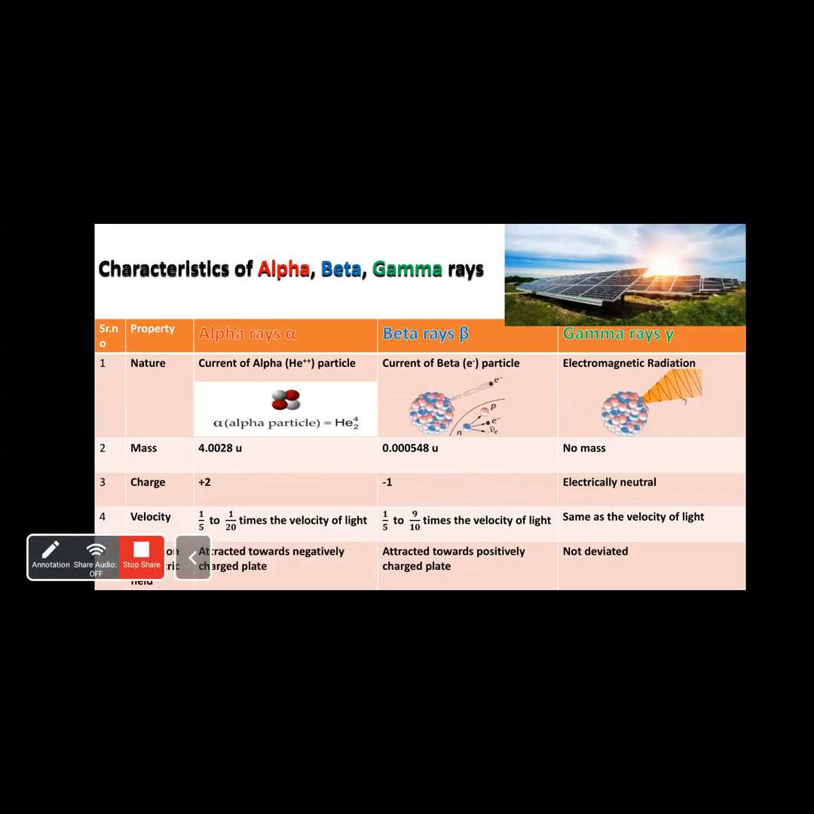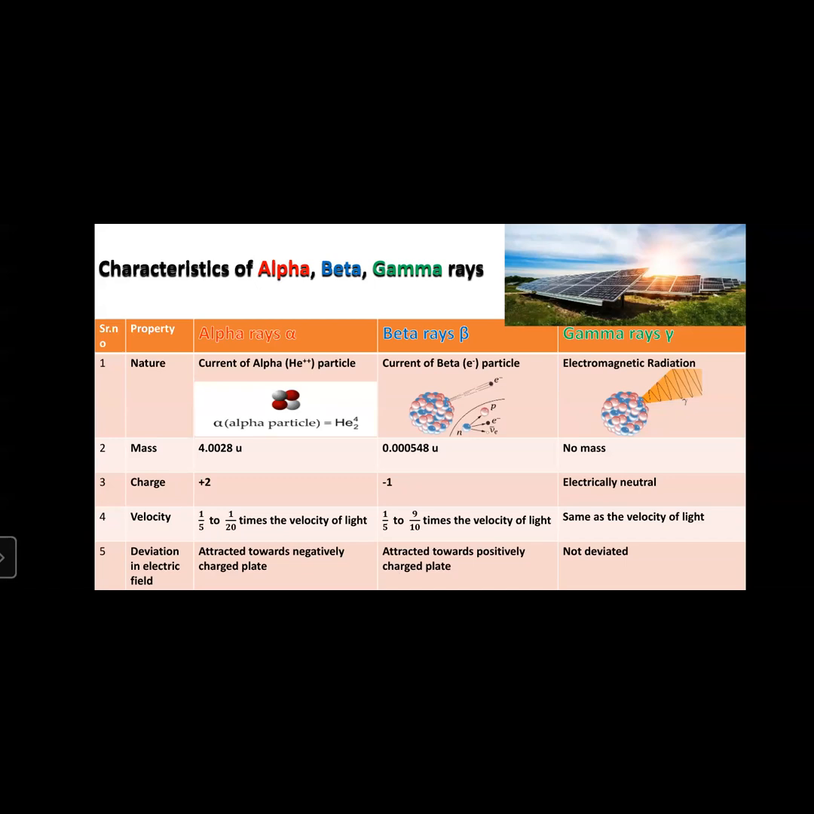Next, velocity. The velocity of alpha, beta, and gamma rays. The fastest thing in the universe is the velocity of light. Light is the velocity of photons. It travels fastest in the universe. When we compare the speed of light with alpha rays, it is found that the speed of alpha rays is a little bit slower than the speed of light. It is 1/5 to 1/20th times the velocity of light.